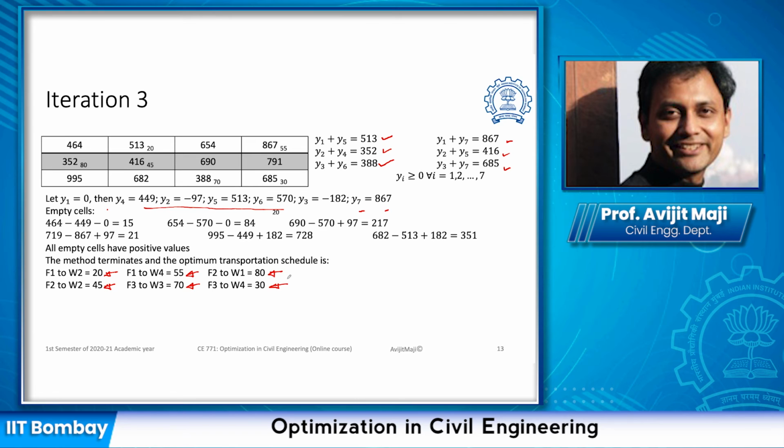Once we find the proper path, we assign the minimum possible quantity which is available in the negative cells and balance it. Once we balance it, we get a new feasible solution. For this new feasible solution, again we go for the next iteration, and the process continues until the empty cell calculation has no negative value, meaning there is no opportunity to move to an empty cell to get a better solution. Once we reach that, we know we have reached the optimum solution and we can report.